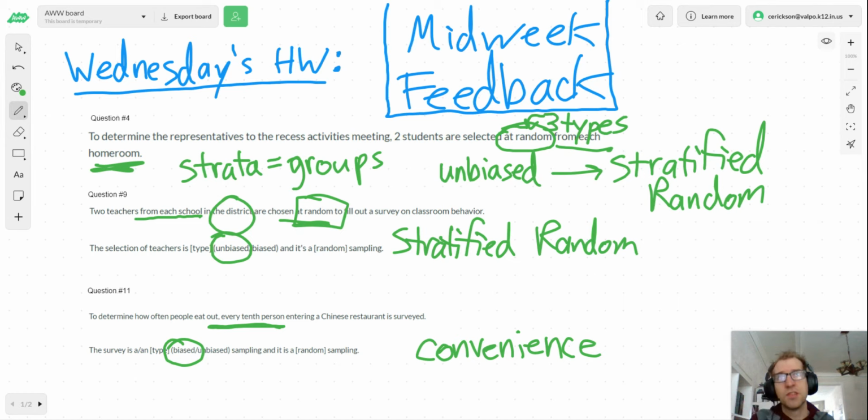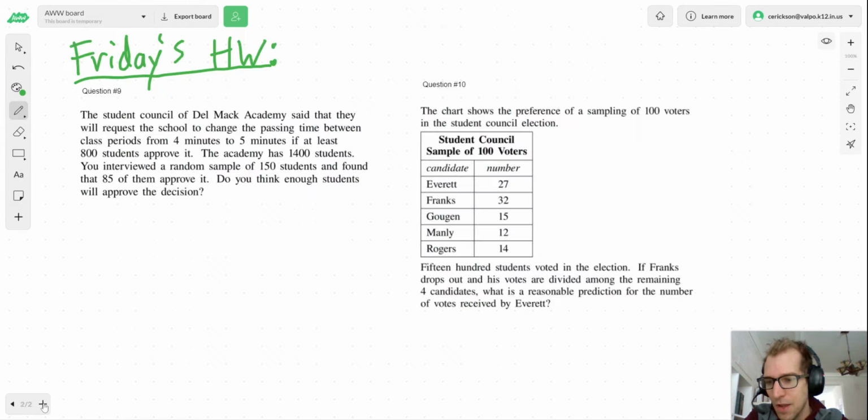There's the convenience, and then there's a voluntary response. And so every 10th person isn't volunteering, right? We're picking them. So it's not voluntary response, but we would say it's convenience, because it's convenient just to go to one restaurant and then just survey every 10th person that comes in. All right, that's the first one.